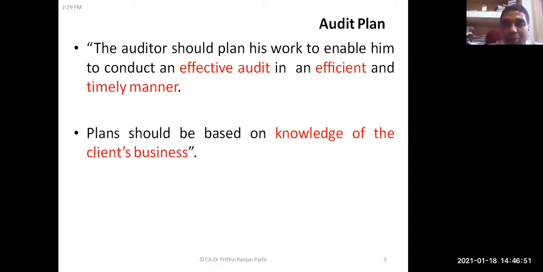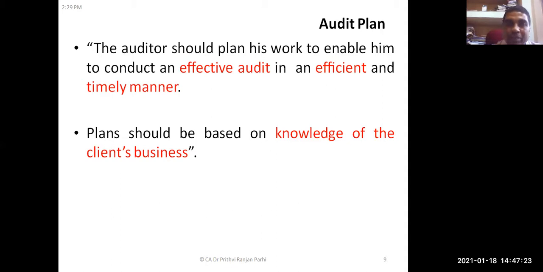So how to acquire this knowledge about the client's business? Can you tell me? And not only does the auditor have to acquire it, he has to document how the knowledge was acquired. The auditor can go through their official website. There he can collect some information; at least past financial statements will be available, maybe the director's report.